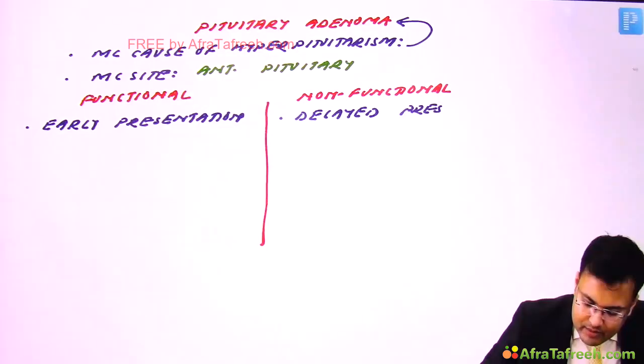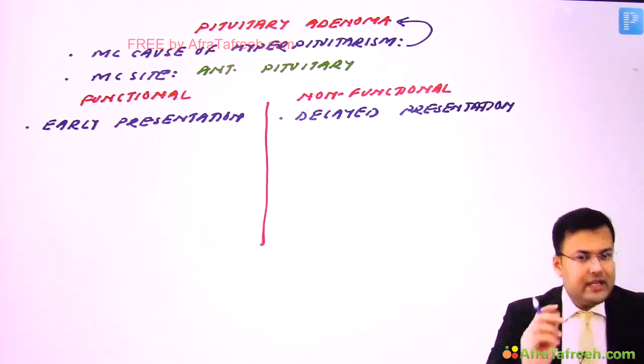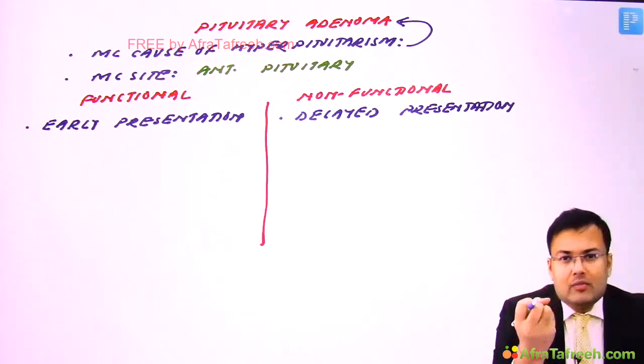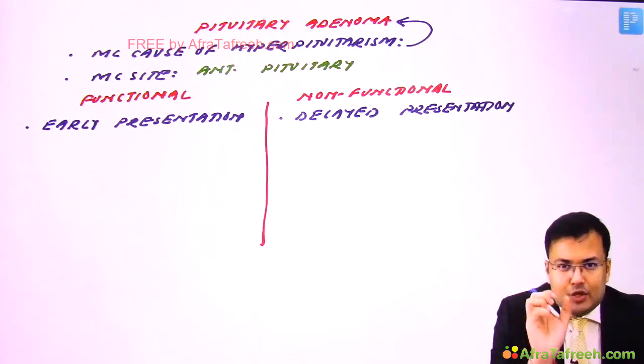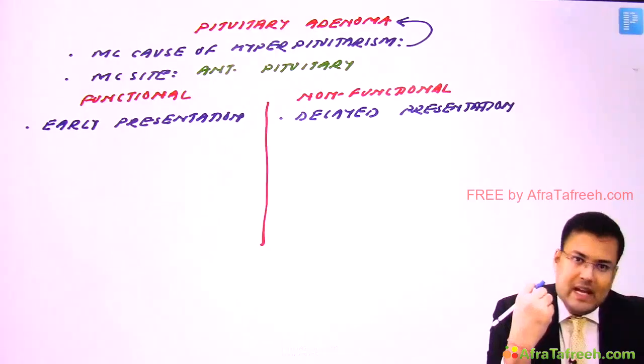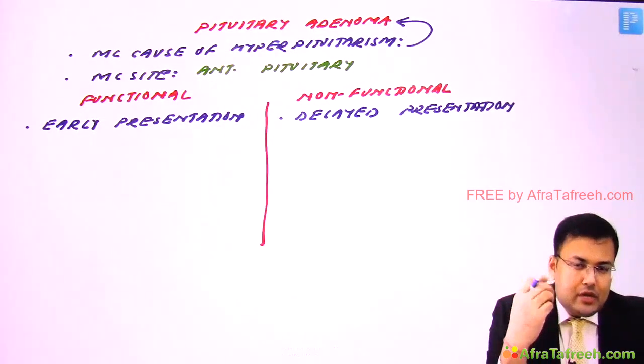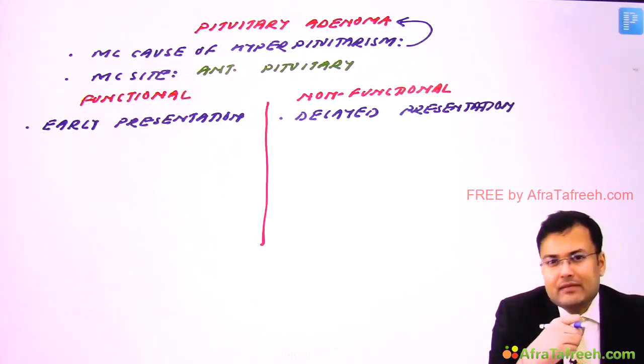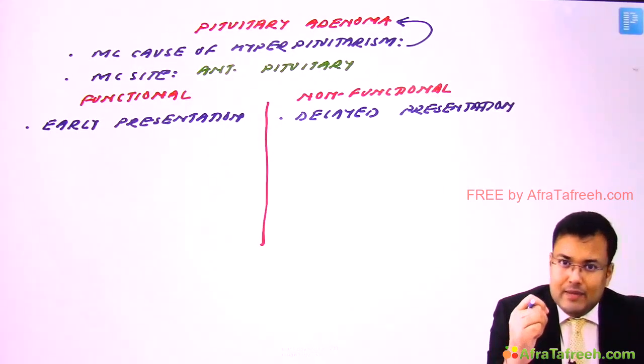Okay, now see the problem. Initially, the patient is asymptomatic when the tumor is small, but when there is increase in the size of the tumor, there is mass effect. This mass is going to compress the optic chiasma, and because of compression of optic chiasma, these patients have bitemporal hemianopia.